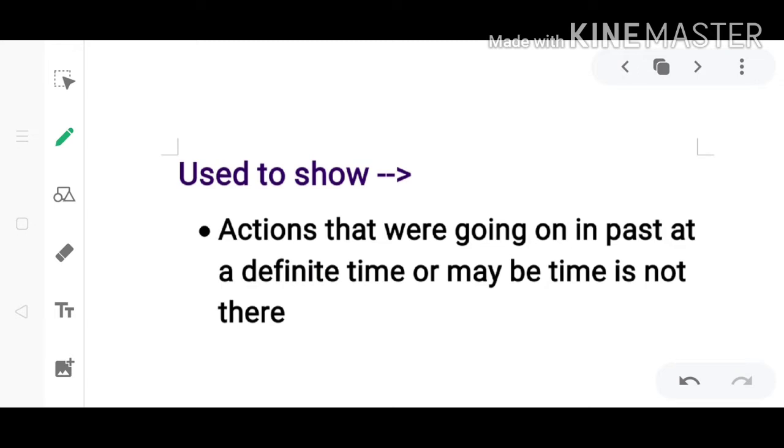So in a simple way, those actions which continued in the past for a longer time, whether the time is fixed and given to you or time is not there, you will show them using past perfect continuous tense.